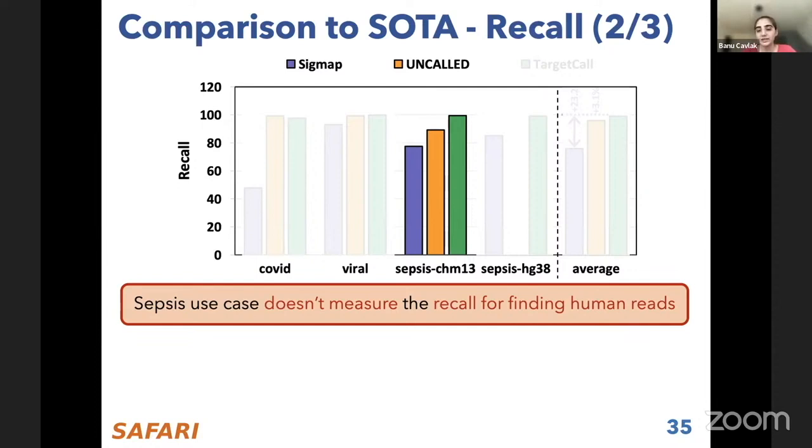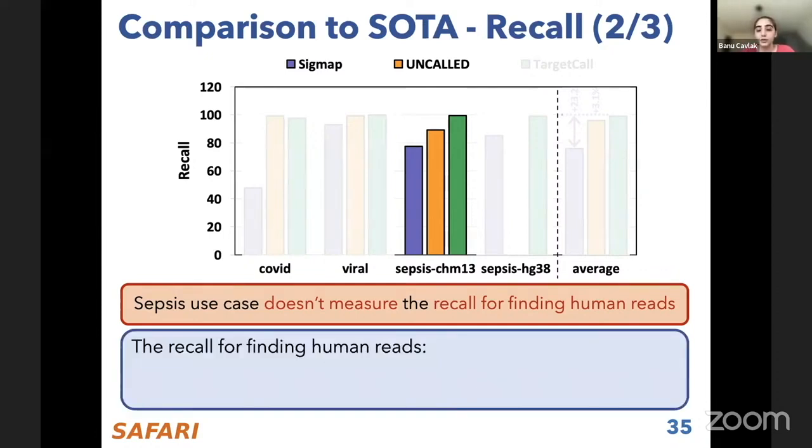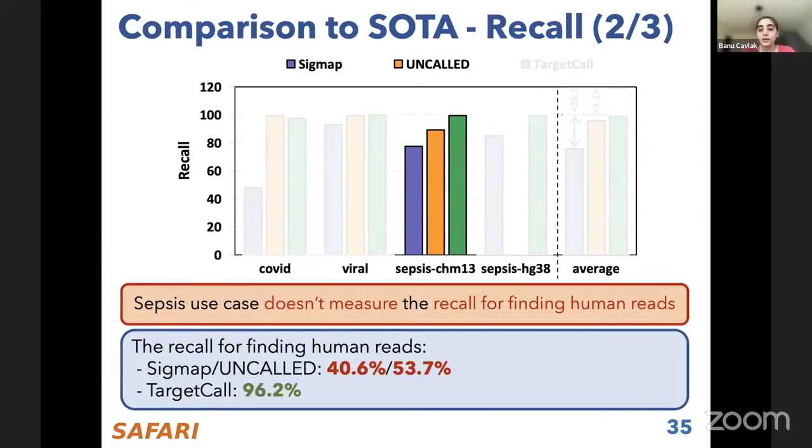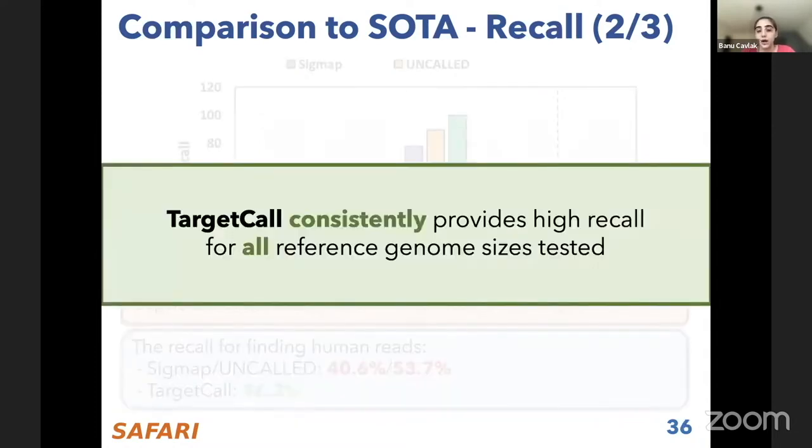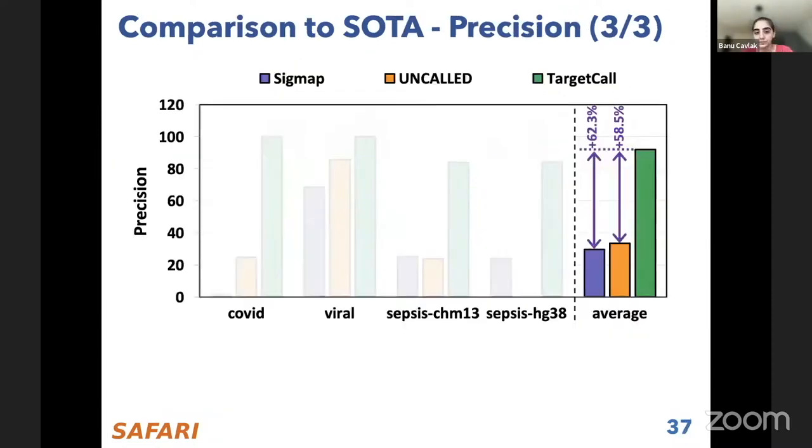But what we wanted to test is what if we had a use case where the goal is to keep the human reads in a sample, and we have a human reference genome as well. Then we find that the recall for finding human reads for SigMa P and UNCALLED is quite low. On average it's like 47%. And this is recall for finding human reads in a human sample, whereas TargetCall provided more than 96% recall for the same scenario. That's why we conclude that TargetCall consistently provides high recall for all reference genome sizes tested, regardless of the type of experiment that we designed.